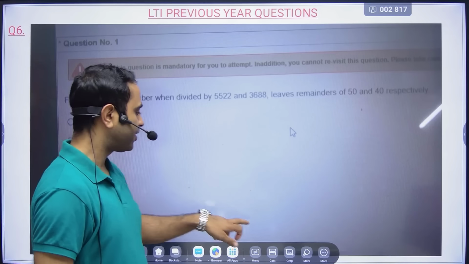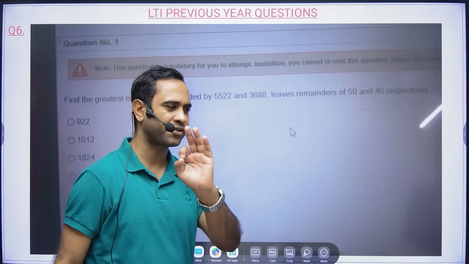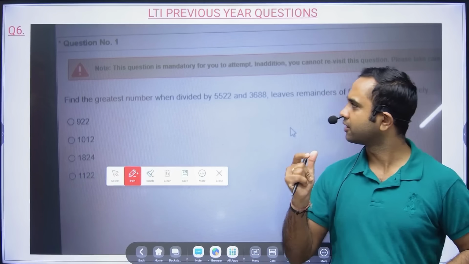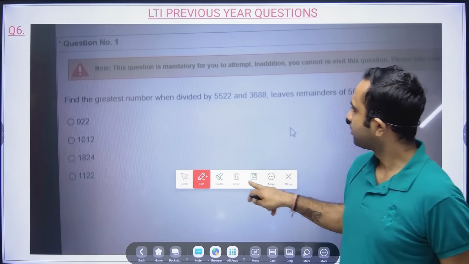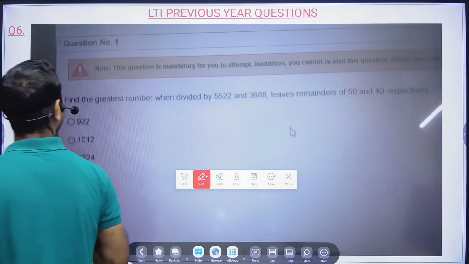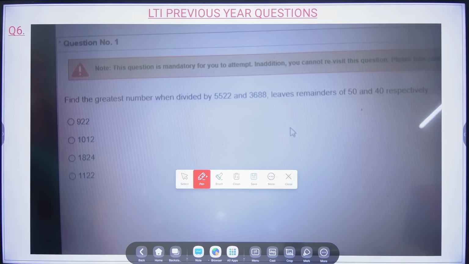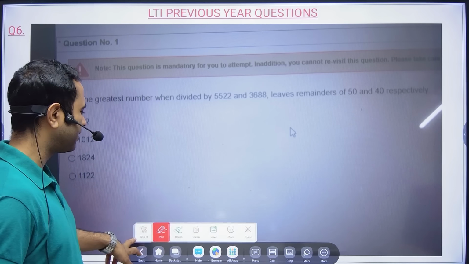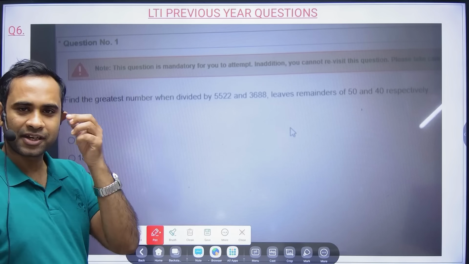Now we will move towards question number 6. Very interesting question. Now what they are telling, this is again a very good question. All the questions are actually very good questions. Interesting, not tough. Good means you have to use a little bit of your mind.